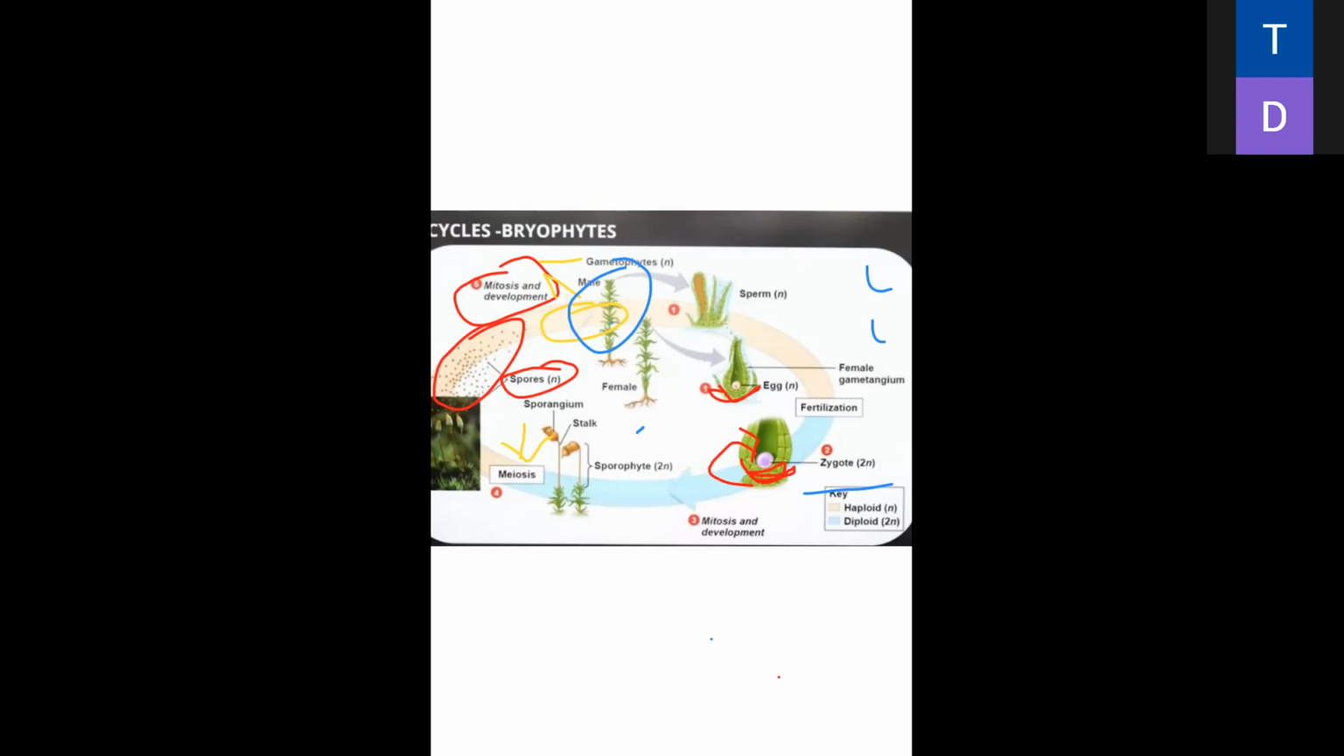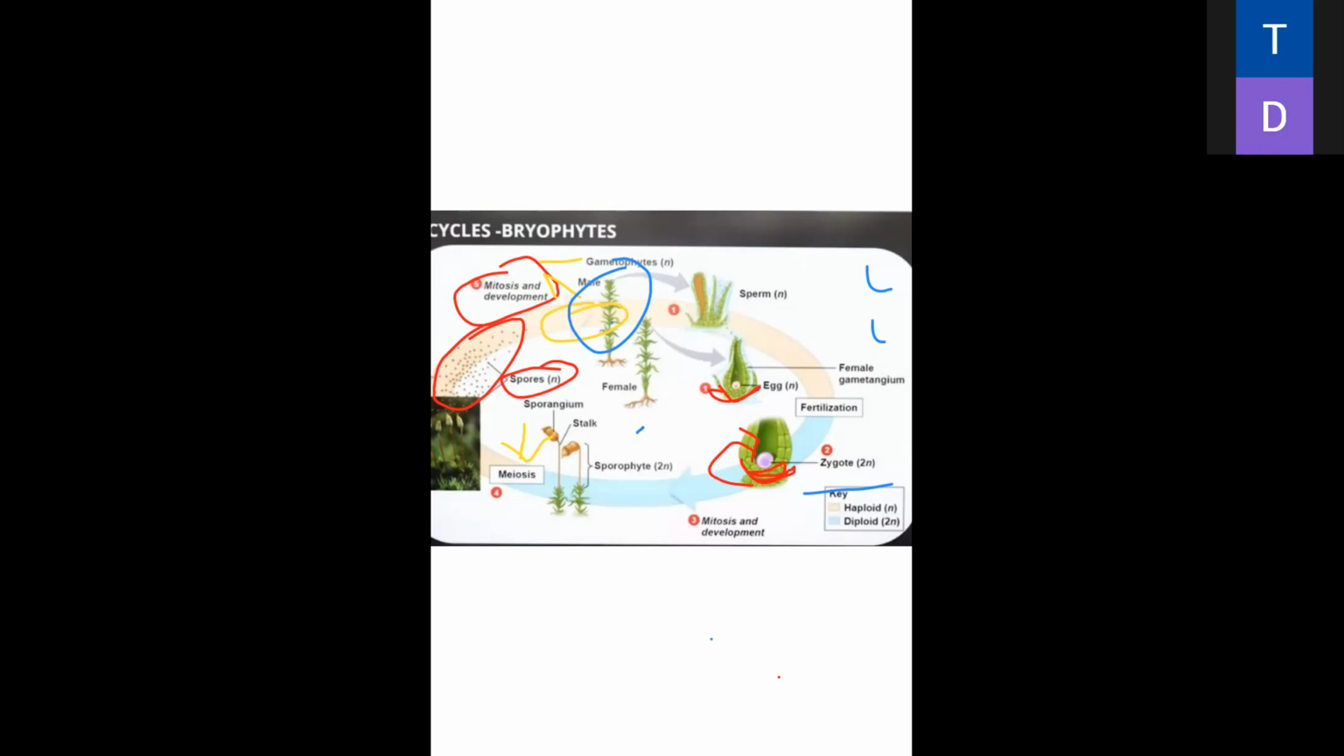How does it provide the food to the zygote? Because it is a green color part. It does photosynthesis and produces food by the process of photosynthesis, and after preparation of food, it provides the food to the zygote.